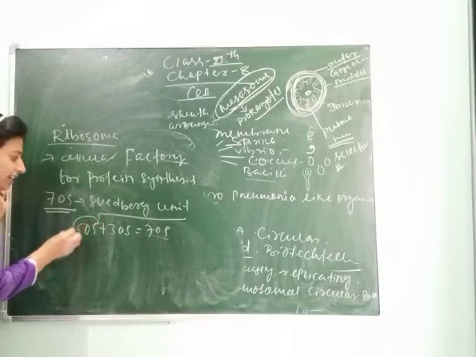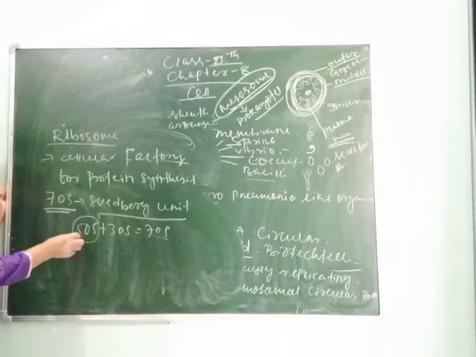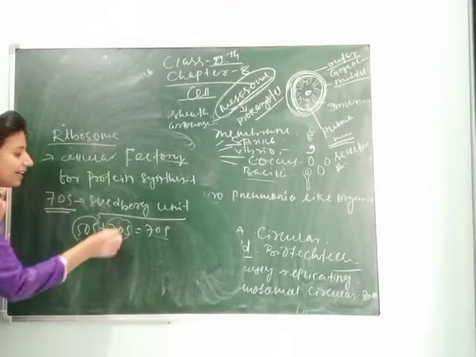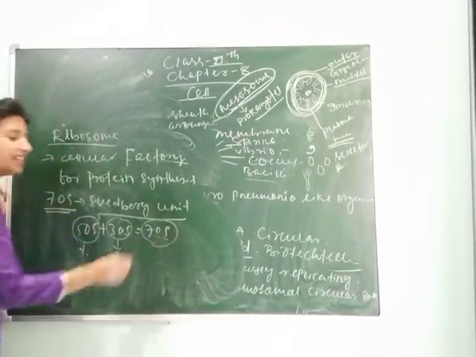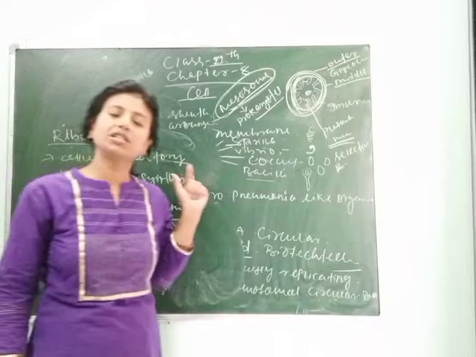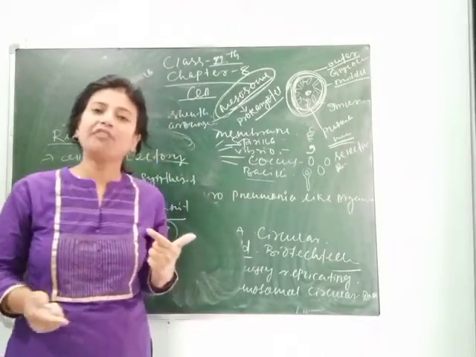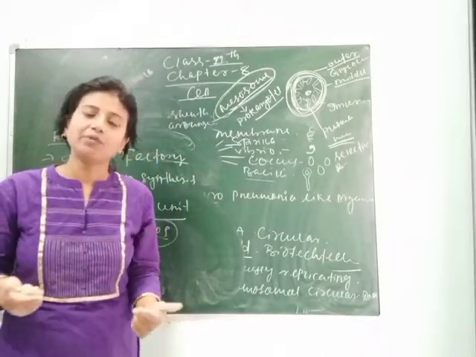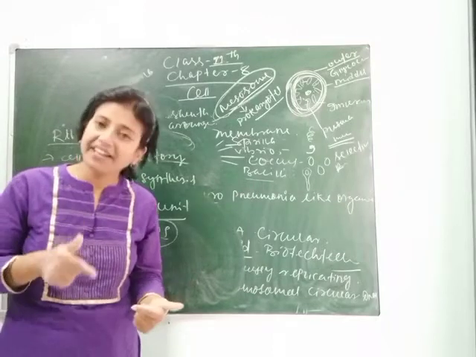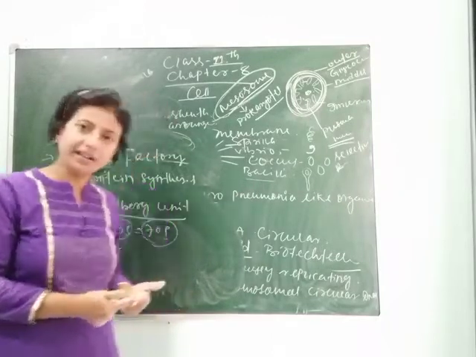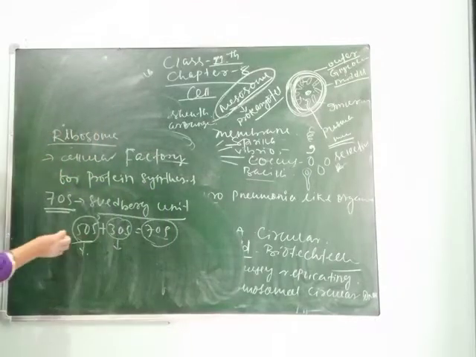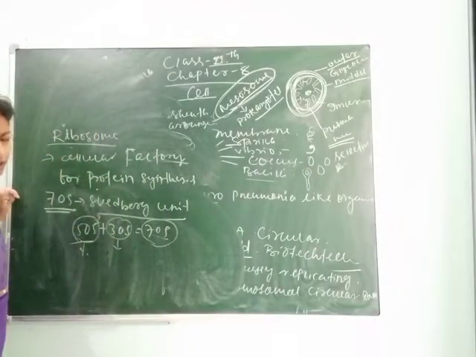So when the ribosomal subunits are present separately, they are 50S and 30S. But when they are combined, they form 70S. So if a one-mark question comes, what is the ribosomal unit of prokaryotic bacteria? The ribosomal unit of prokaryotic bacteria is 70S, and this is formed by 50S and 30S. Clear? Okay.